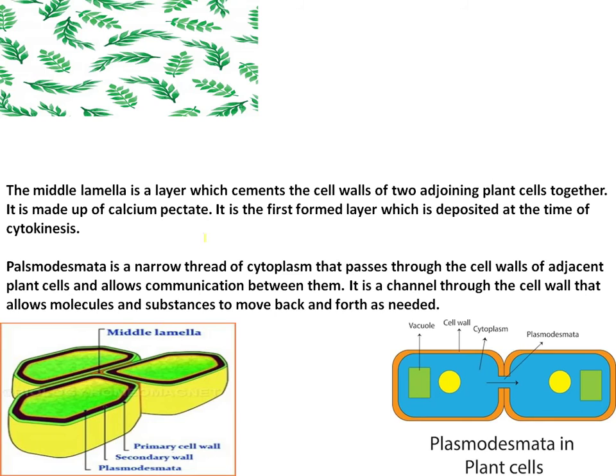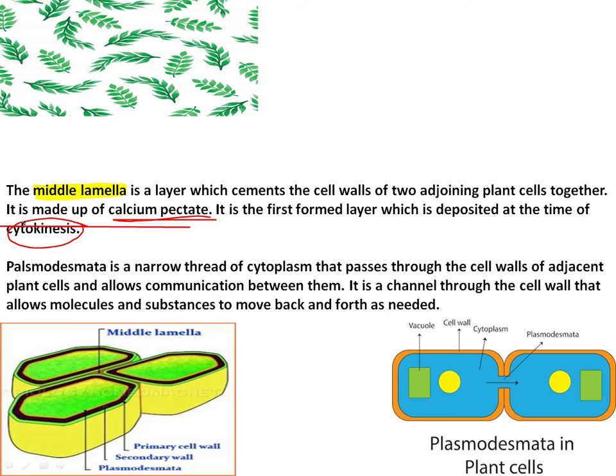Now let's talk about the middle lamella. We have seen the middle lamella in the previous diagram as well. Middle lamella is what? It's a layer which cements the cell walls of two adjoining plant cells together. That is why I have told you that it adheres the two cells, and it is made up of calcium pectate. It is the first formed layer, which is deposited at the time of cytokinesis.